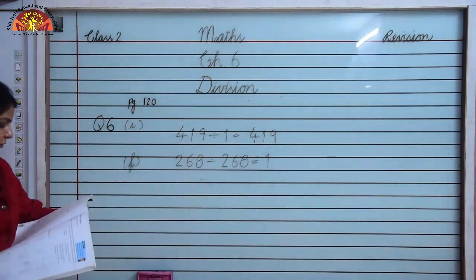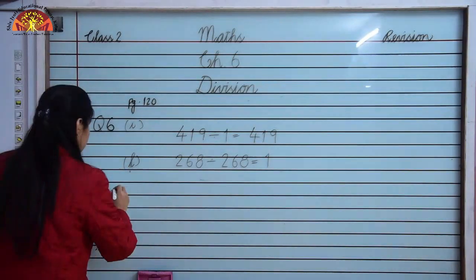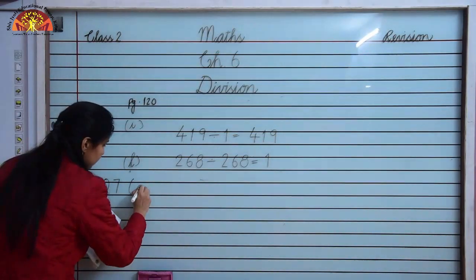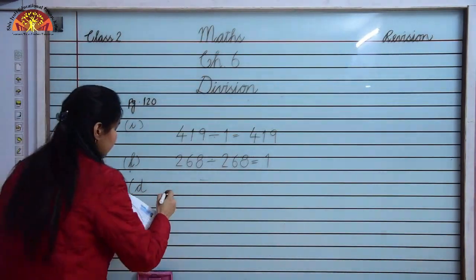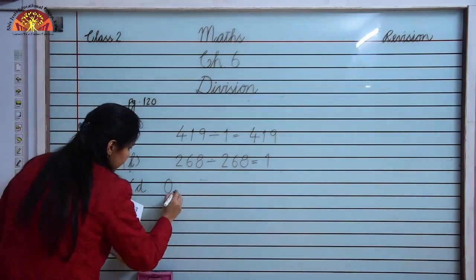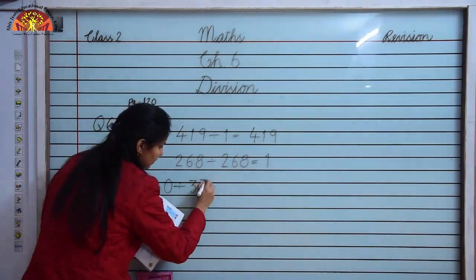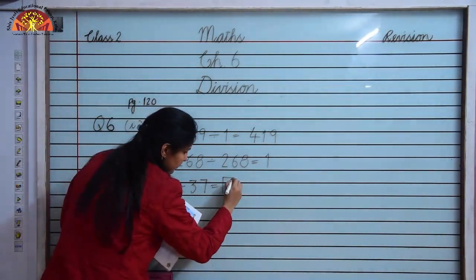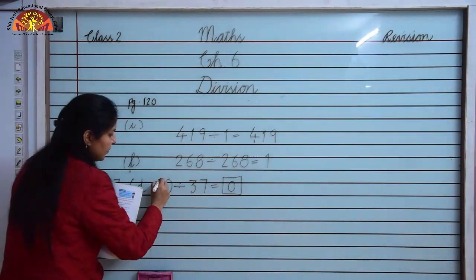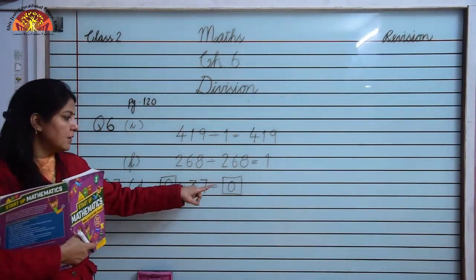Okay. Now when we divide 0 by any number, the answer is 0. Here we will see question number 7, and this is the D part of it. When we divide 0 by any number, here we are dividing 0 by 37. The answer is written already, it is 0. So what will we write here in the blank box? We will write 0, as you know the fact when we divide 0 by any number, the answer will be